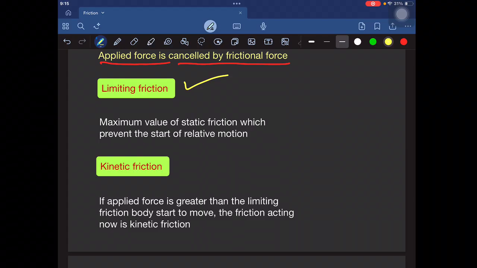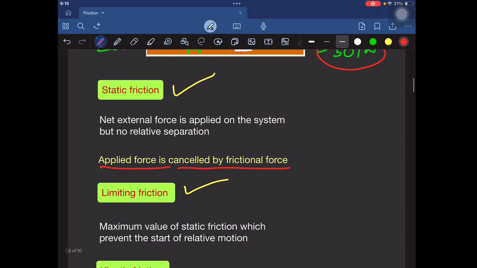And limiting friction is the coefficient of static friction times the normal force. Normal force we are going to discuss now. So the equation of limiting friction is the coefficient of static friction into normal force. So what is actually the coefficient of friction?